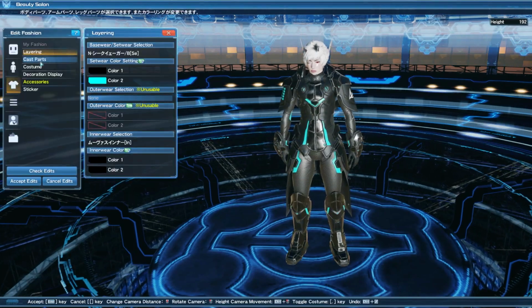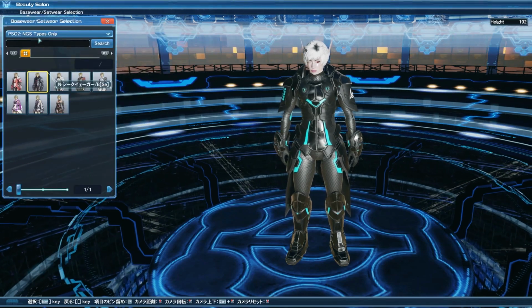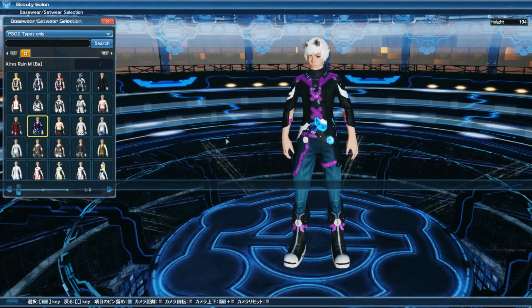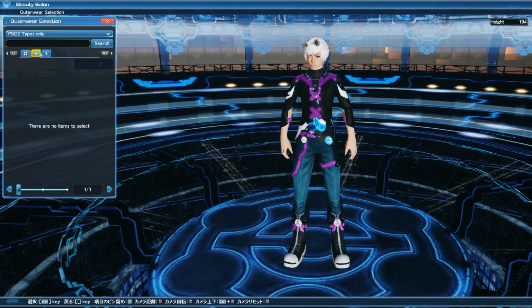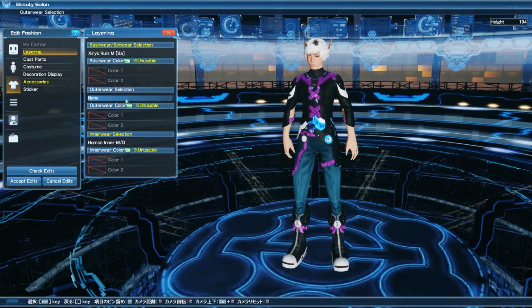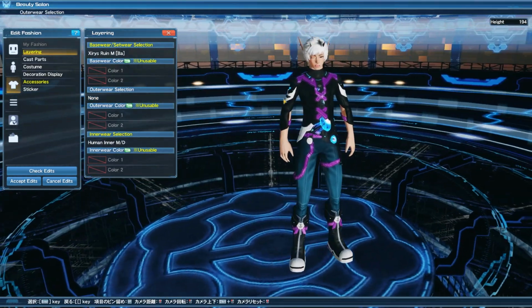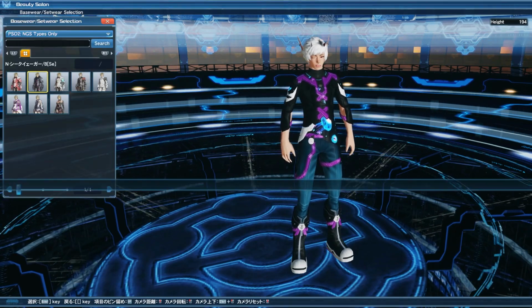But the other cool thing is that by going to the drop down menu, you can go between the New Genesis body types and then the old body types relatively quickly and be able to swap between your base and your set wears, and it automatically changes your body as a result. As you can notice, I'm still using my New Genesis head type, so you can actually interchange between using the New Genesis head type, the old type head, and then the New Genesis head with the old type body, and you know, any other combinations in between.